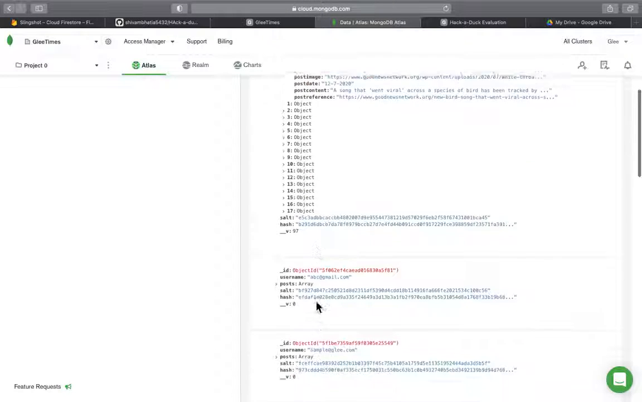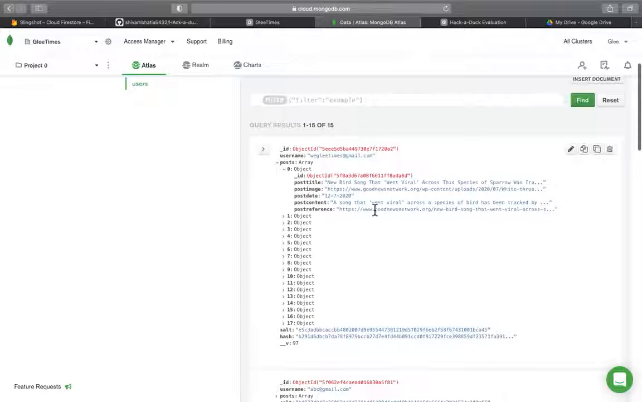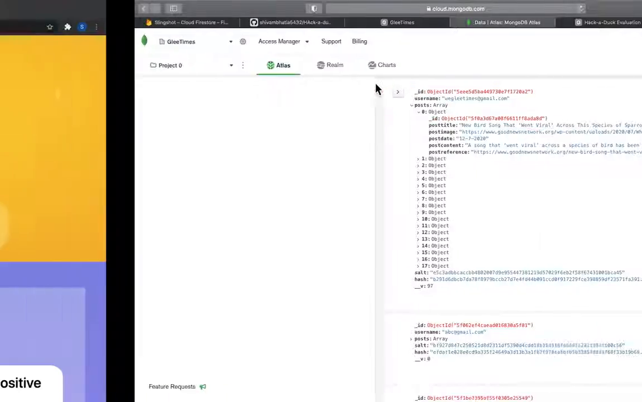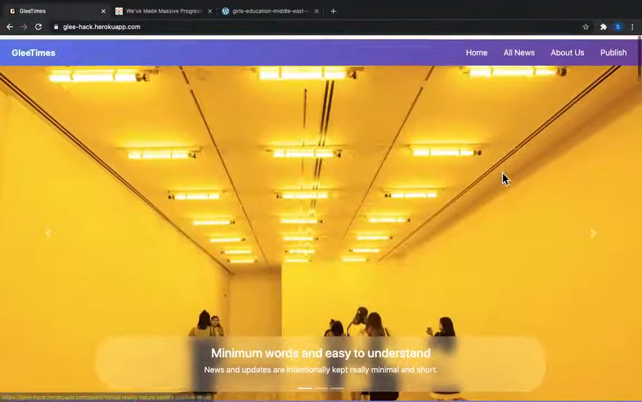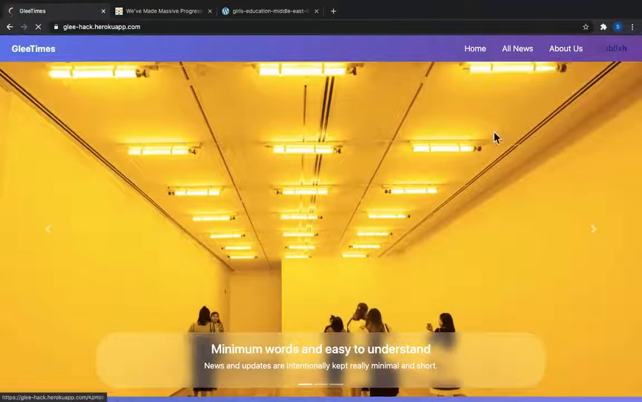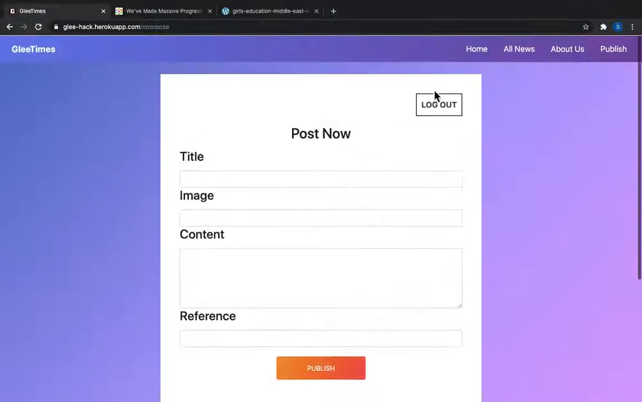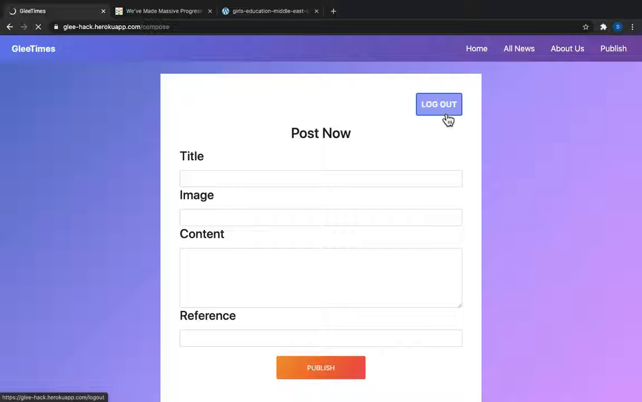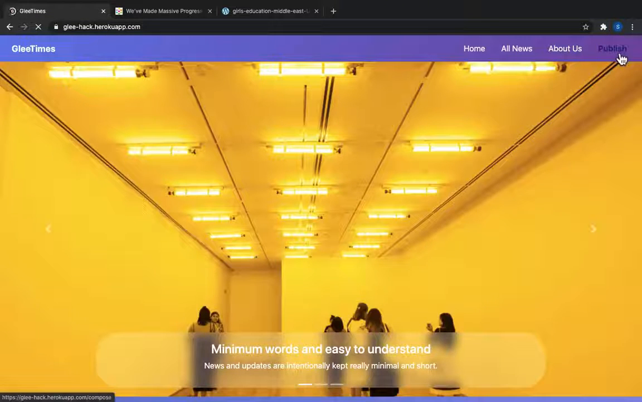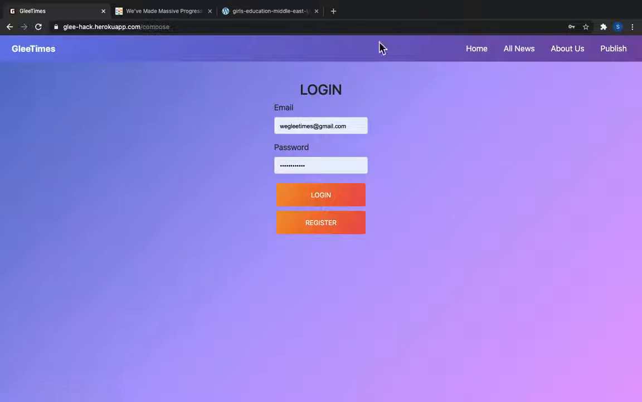So as you can see, there are also other admins, but we have only allowed Weekly Times. There can be multiple admins, but for now we have only one email that can publish the articles. And I've shown you the delete feature also, and if you go to the publish page, you can also log out from here, and you can see when I go back here, it's already logged out.